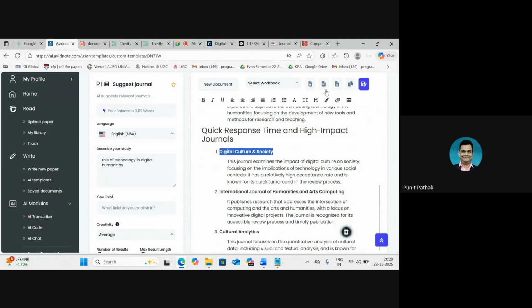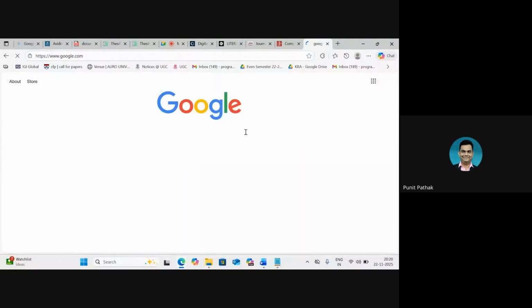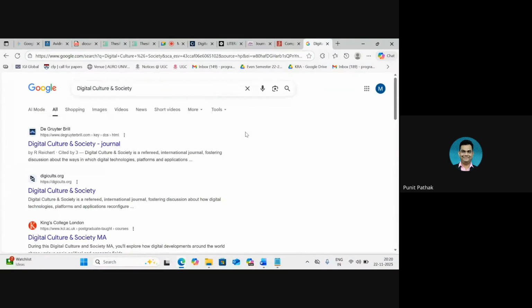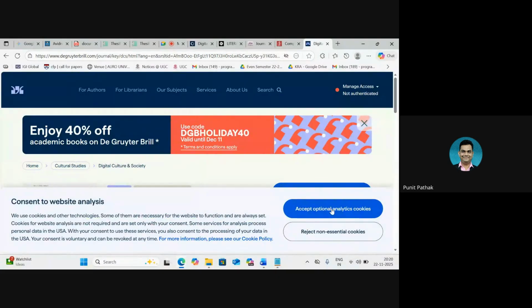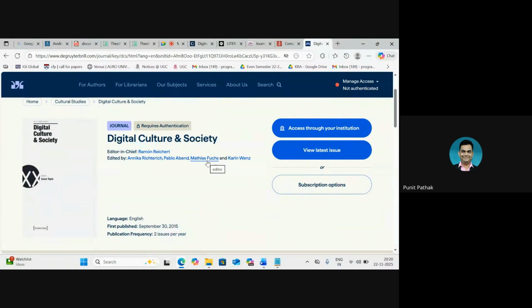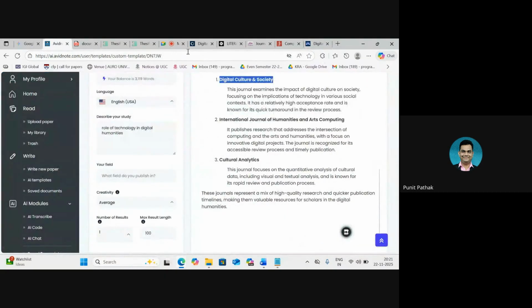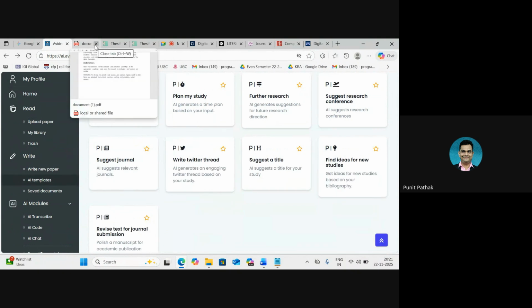Let's see if this one exists or not. Okay, this also seems to be there. Digital culture and society. And in this manner, we get a very detailed list that we can work with. So the platform thereby allows us to have these limited number of functionalities because of the kind of results that it generates for us. So this is the second template. Let's go back. We'll try a few more.